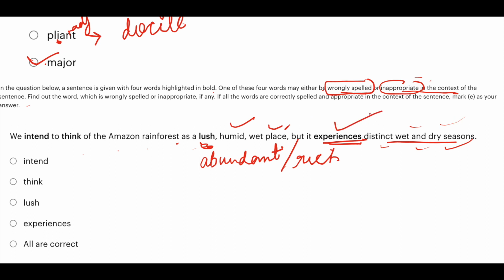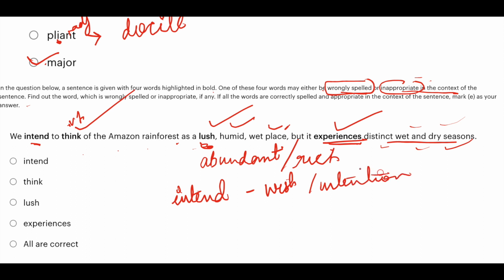So experiences, the spelling is right, and the context is also right. Lush is also correct. Abundant, rich, humid, wet place. Think, to plus V1, think. We think of the Amazon rainforest as a lush. Okay. Intend means what? Intend means intention, your wish or intention. Alright. So is this word correct? You have to understand. You can also say intent means someone's purpose to do something.